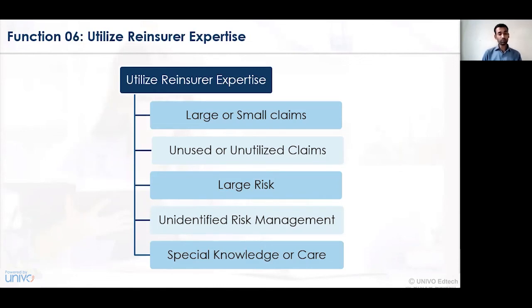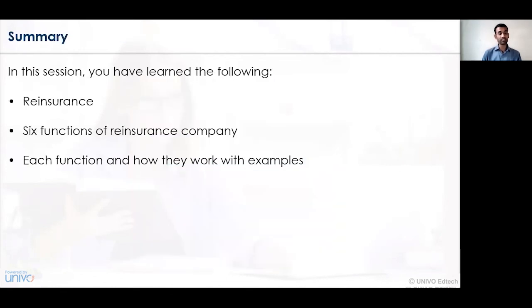And lastly, special knowledge and unidentified risk management. So in case of risk management, whether the risk is favorable or unfavorable, identified or unidentified, the reinsurance company must be very careful about understanding those situations or norms of controlling the business operations and activities.